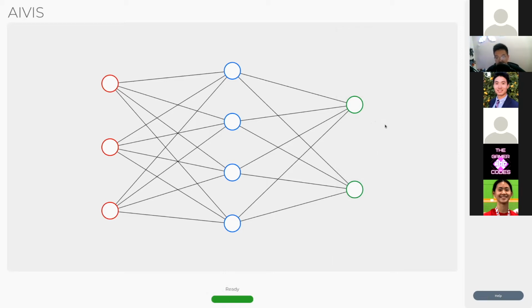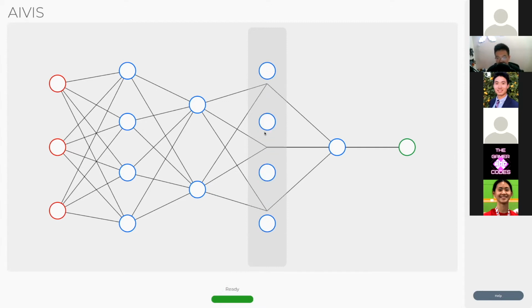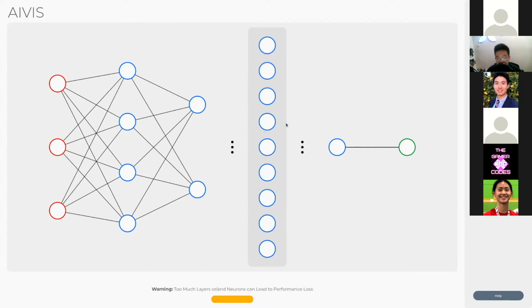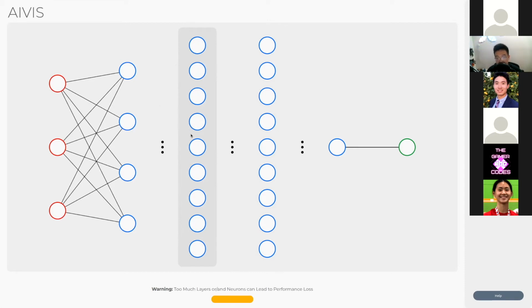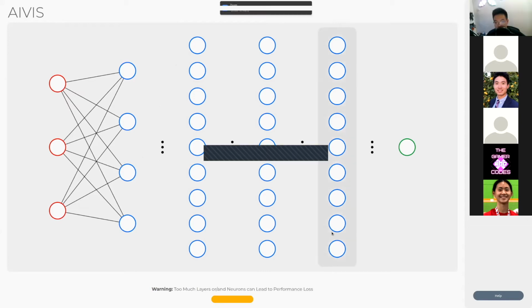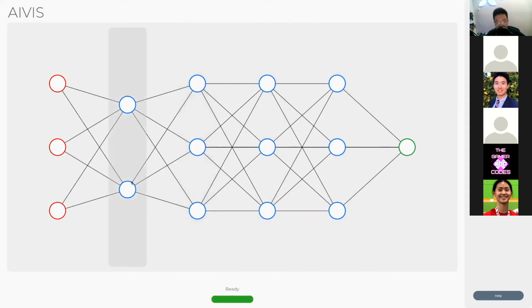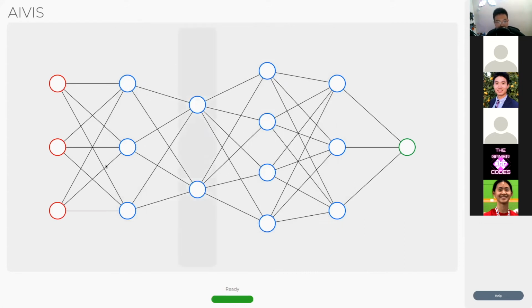So let's create a simple neural network. Let's just add some layers, and let's scroll on the layers so we can actually change the number of nodes in each layer. As you can see, when we get too many nodes, and a lot of people like to add way too many nodes, it will warn you that too many neurons can lead to performance loss, which is true in most cases, because more neurons means more computation, which means a slower training time and a worse reaction. Let's just create a simple, not completely blown up neural network here.